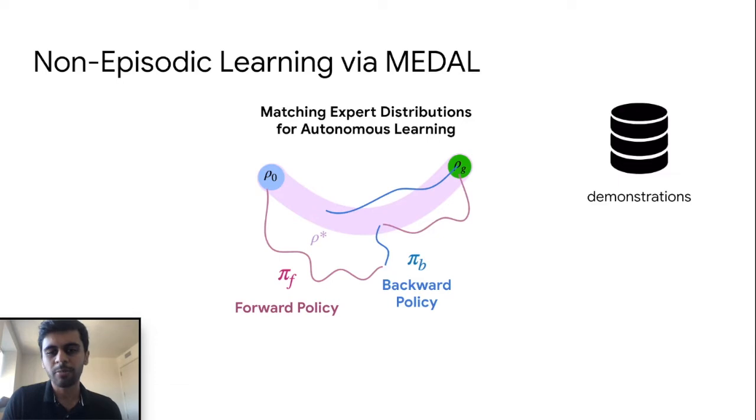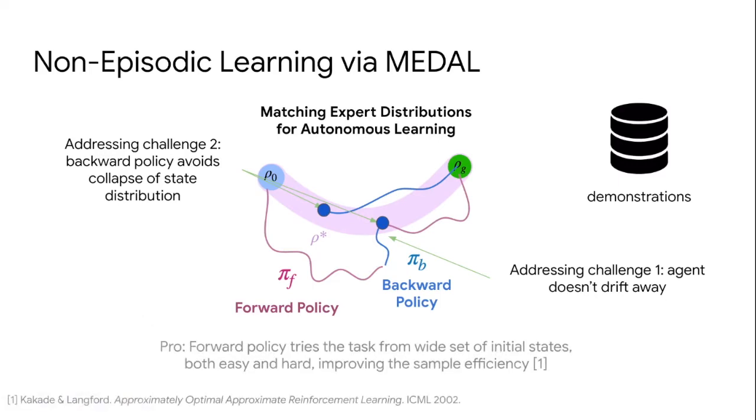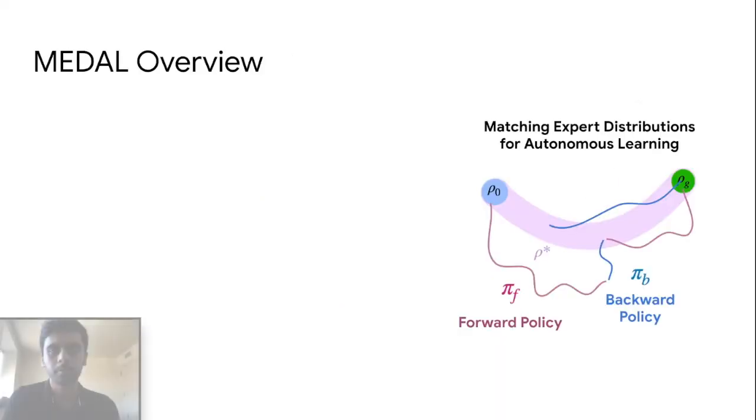Why learn a backward policy to match the expert distribution? First, it reduces the exploratory drift that the agent may experience. Second, the backward policy enables the agent to retry the task from different initial state distributions, avoiding the state distribution collapse. Critically, the forward policy tries the task from a wide variety of initial states, some of which are easier to solve the task from and some harder. Overall, this can improve the sample efficiency substantially.